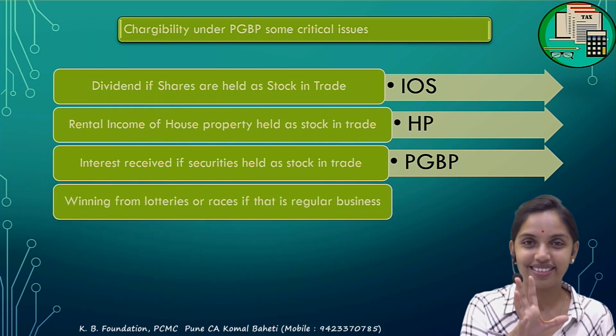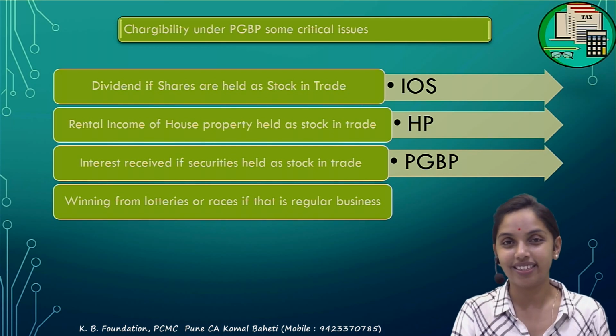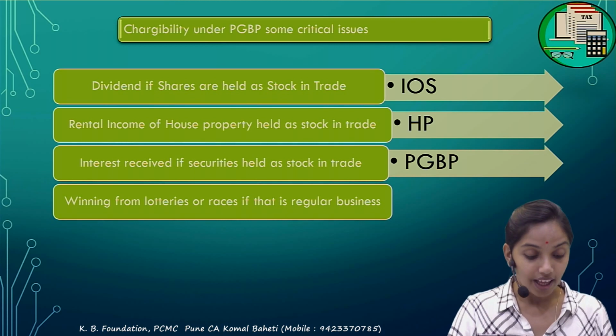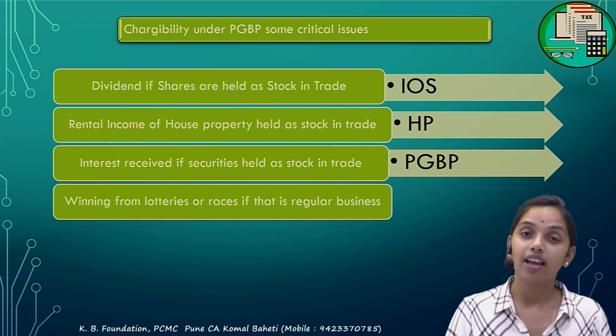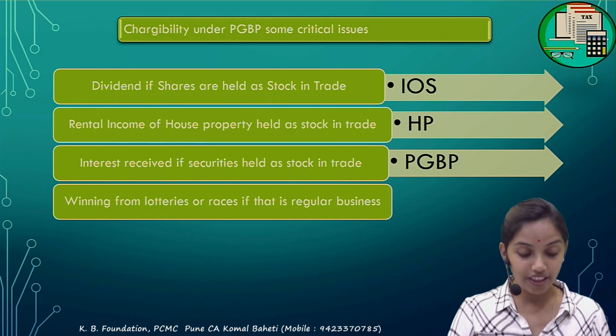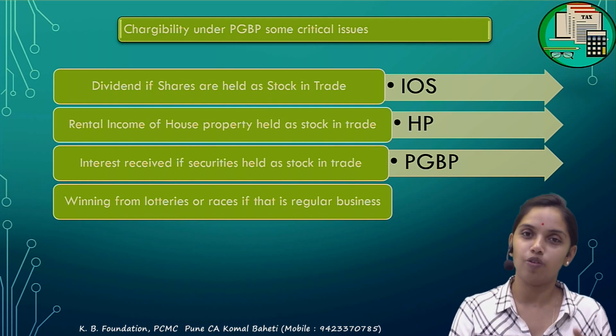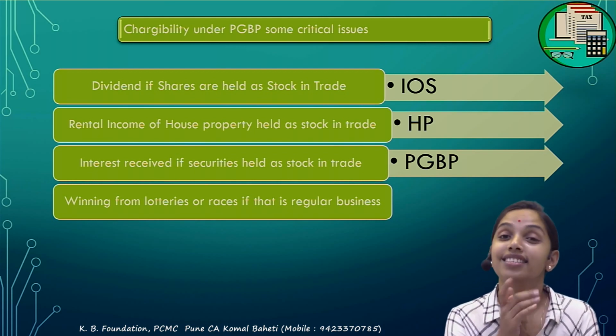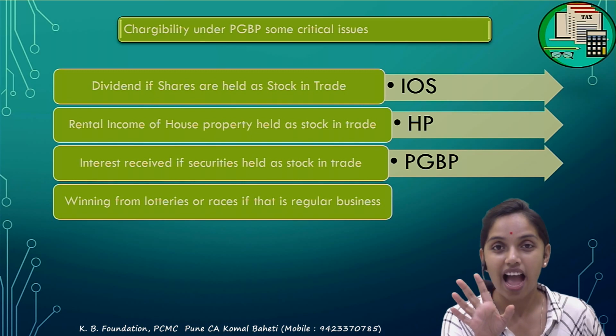I told you that there are certain confusing examples. All these I have clubbed together. Next, winning from lotteries. Winning from lotteries is always to be taxable as IOS. Correct. Even if that is my regular business, I buy lottery tickets and keep checking whether a lottery has been won, still that is to be taxable under the IOS.